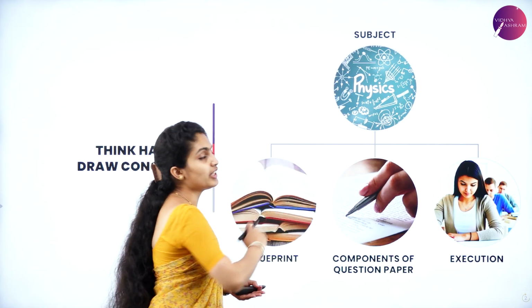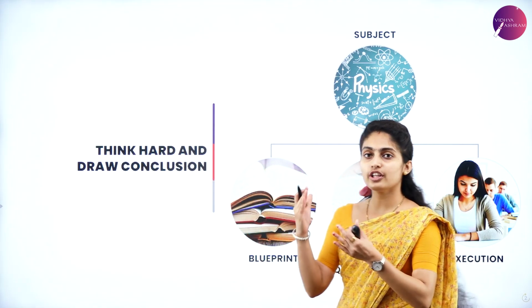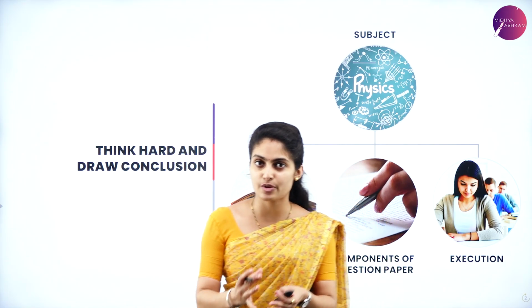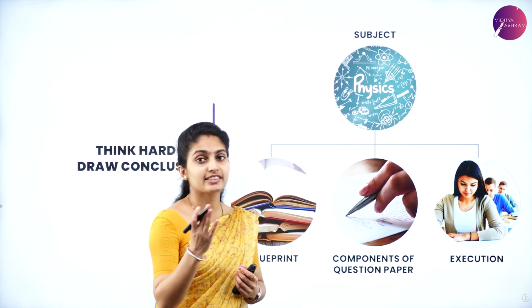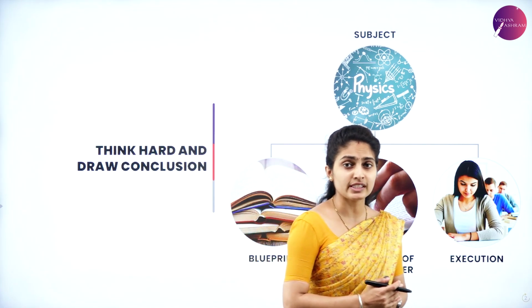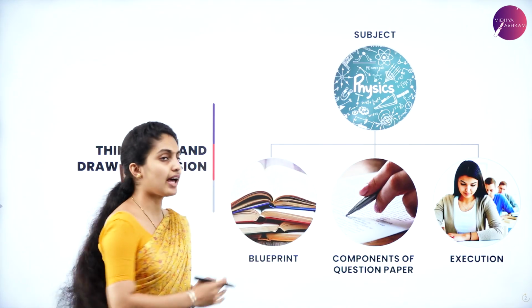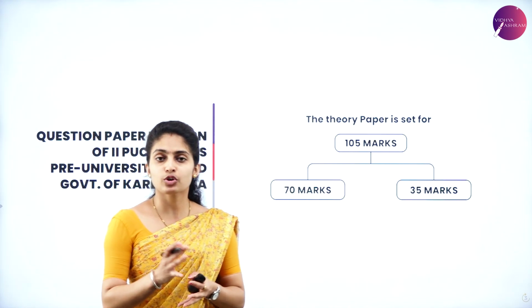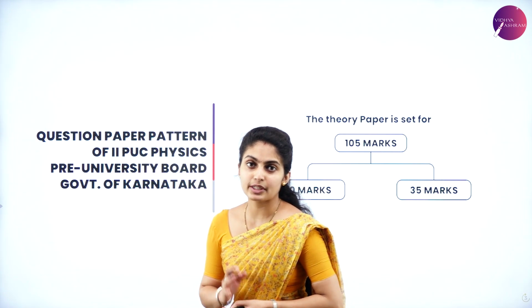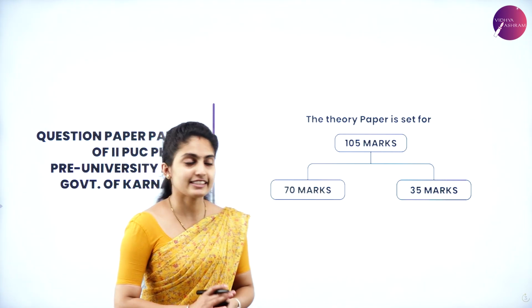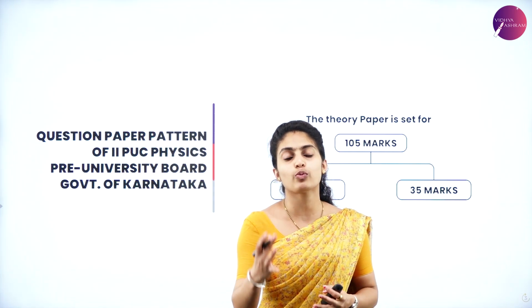After which, the components of the question paper. How is the question paper set? Later on in the further slides, I'll explain how the question paper is set and what the marks allotted for each part are. Then after which, execution, which is one of the most important concepts, and in order to execute you will have to have the blueprint of the syllabus as well as the components of the question paper. So going on to the marks pattern, the marks allotted by the Pre-University Board, Government of Karnataka, is 105 marks. So the question paper is set for 105 marks.